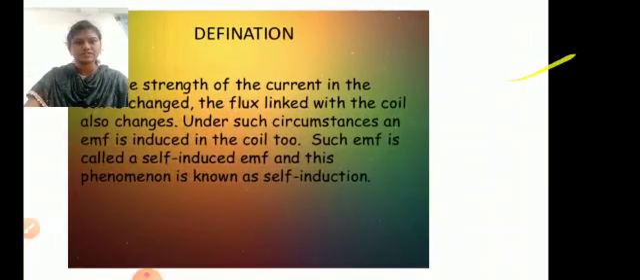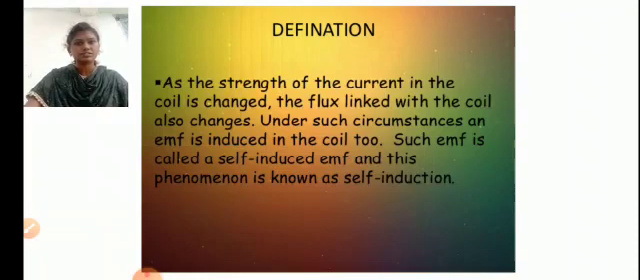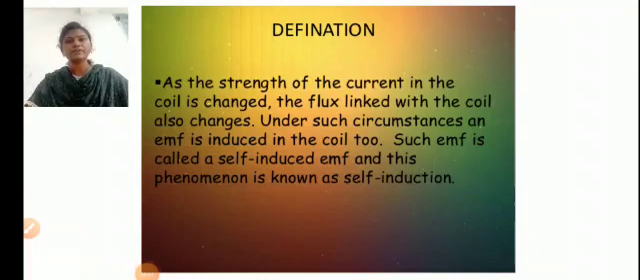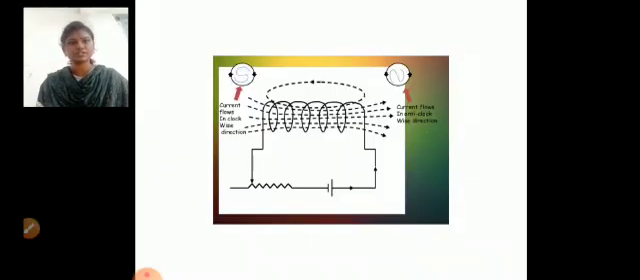So the definition of self-induction is that as the strength of the current in the coil is changed, the flux linked with the coil also changes. Under such circumstances, an EMF is induced in the coil too. Such an EMF is called a self-induced EMF, and this phenomenon is known as self-induction. In simple terms, self-induction is the phenomenon in which the increasing magnetic flux produces an EMF in the circuit itself.